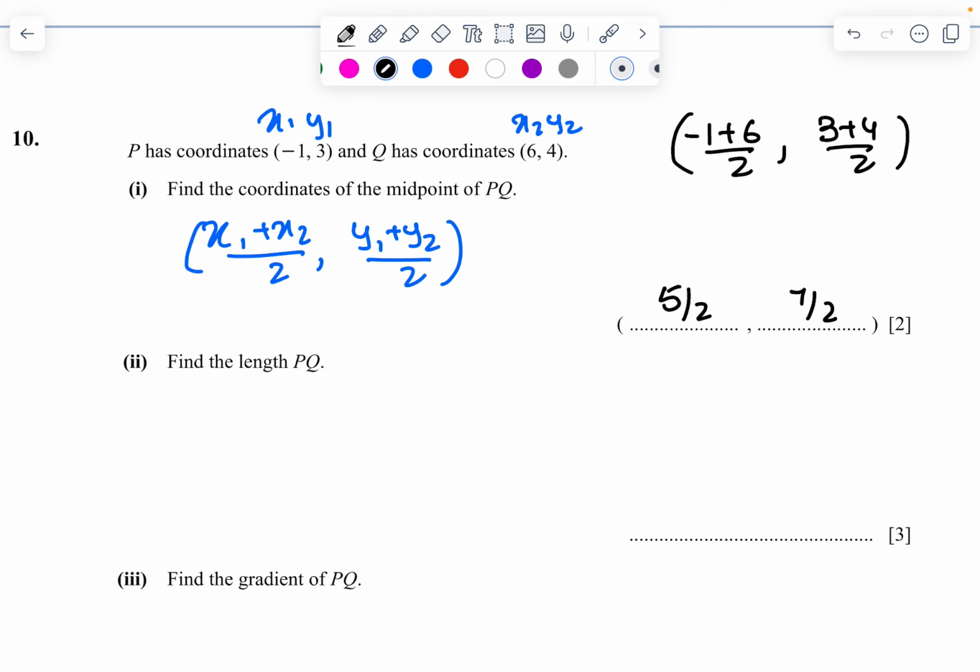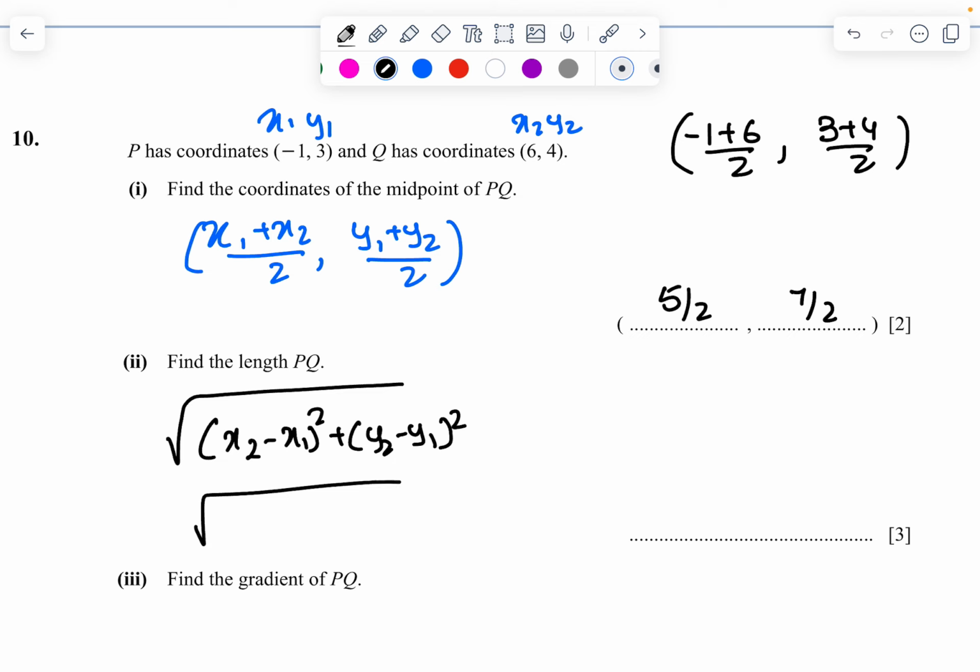Find the length of PQ. The distance formula is the square root of (x2 minus x1) whole squared plus (y2 minus y1) whole squared. So square root of (6 minus of minus 1) whole squared plus (4 minus 3) whole squared, which is going to be 7 squared plus 1 squared, which is, what is that?